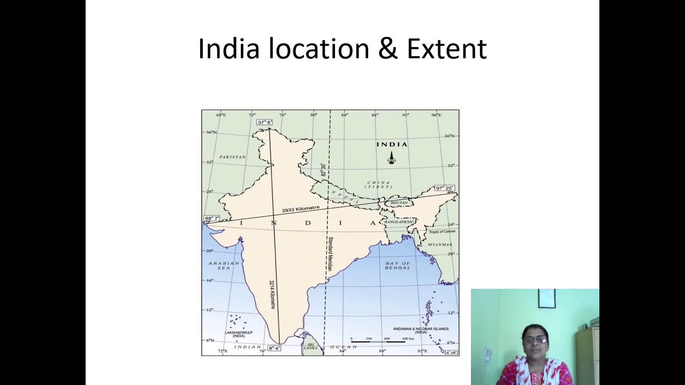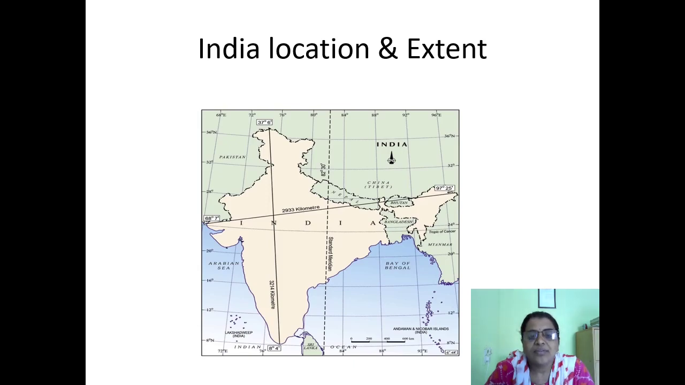So students, you have seen India's map many times. On your screen also you are seeing India's map. This map is about India's location and India's extent. You can see towards your left hand, 68 degree 7 minutes longitude is there. This is the eastern longitude, 68 degree 7 minutes.